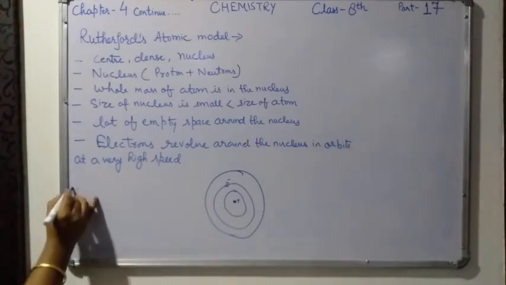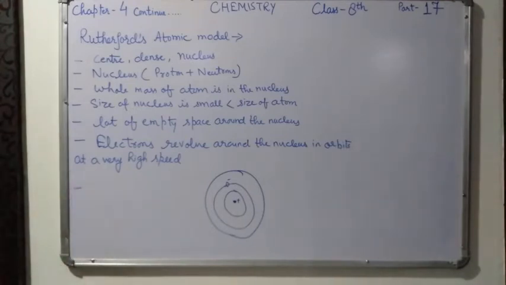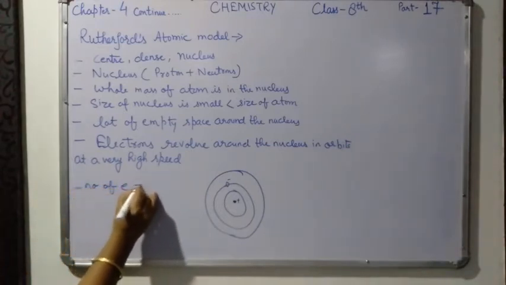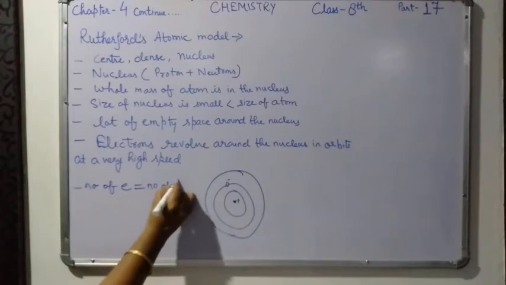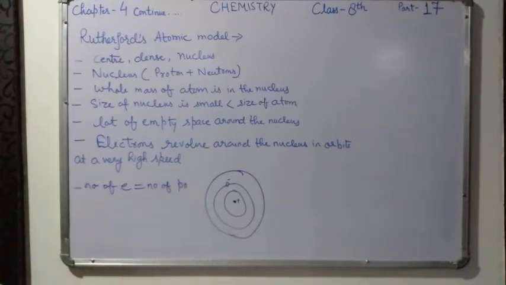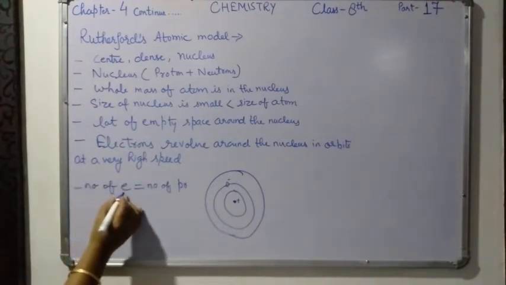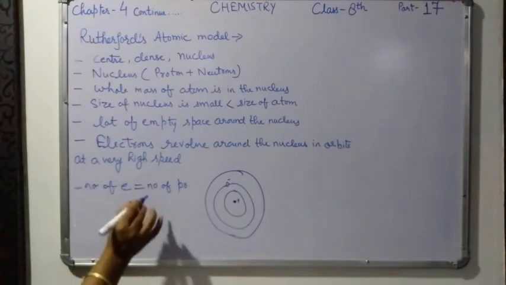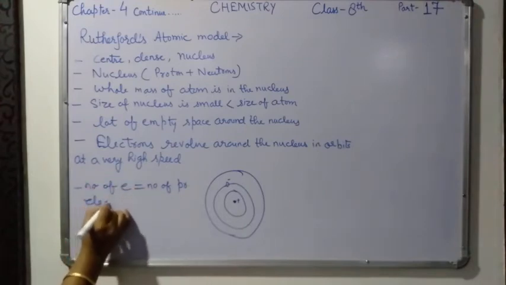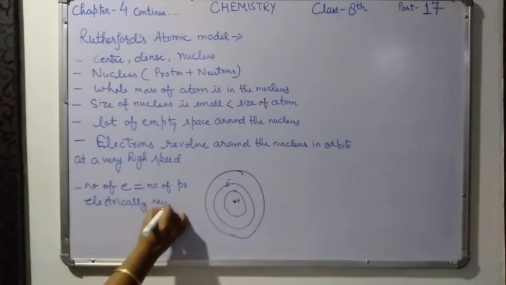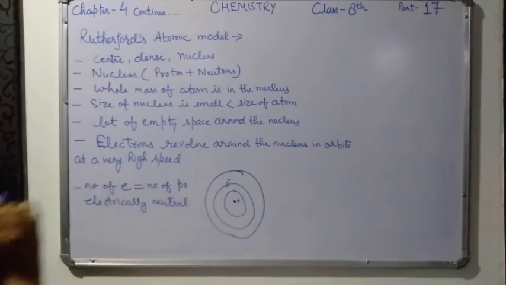In the last point, he said that in an atom the number of electrons is equal to the number of protons. Thus an atom is always electrically neutral, because the number of electrons and the number of protons are equal. So these points he said.